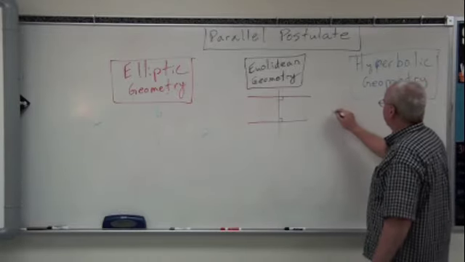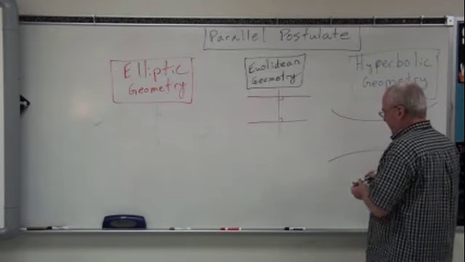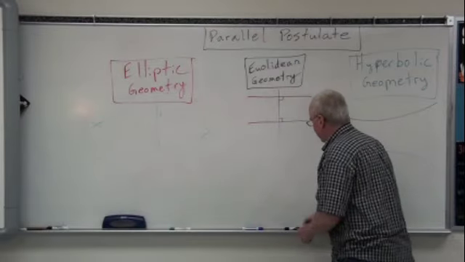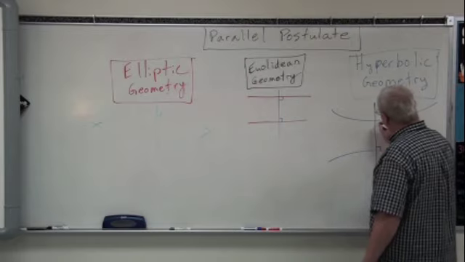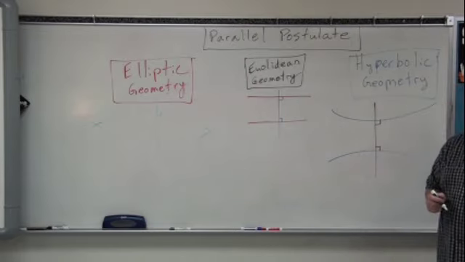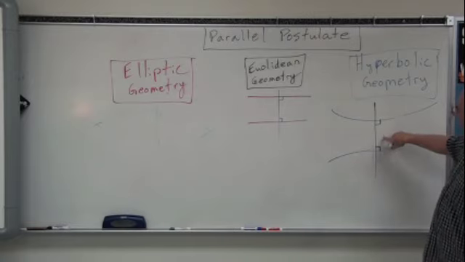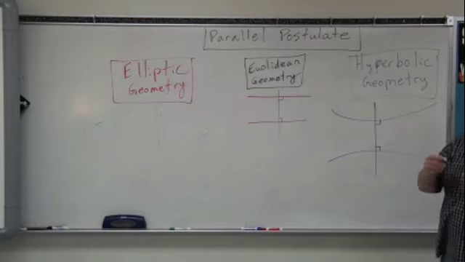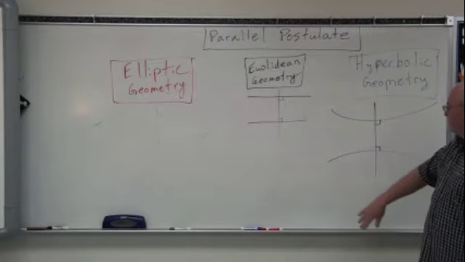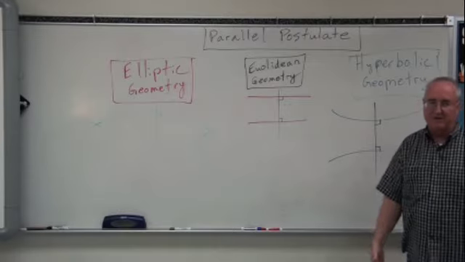So basically, we have two lines that look like this when we intersect them with a third line in such a way that at the point of intersection of both of those lines, the third line is perpendicular or creates right angles. Then basically hyperbolic geometry says those lines will never meet. And they never touch. And on top of that, there are several lines that go through those points that will never meet and never touch.